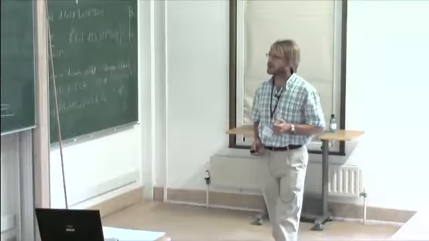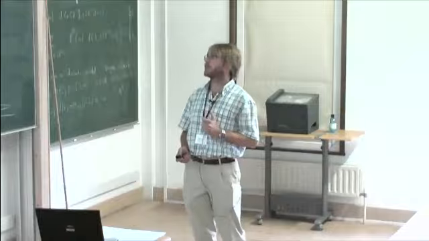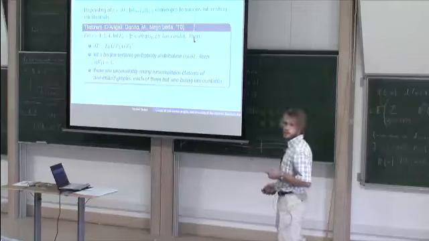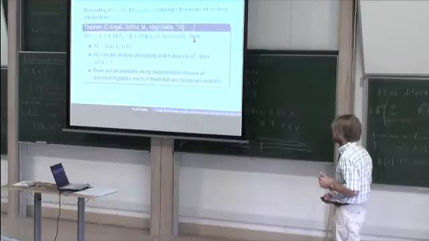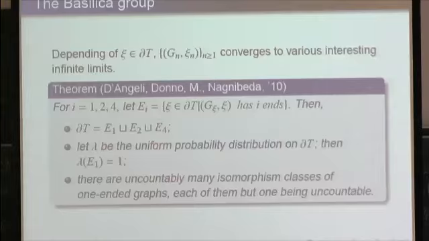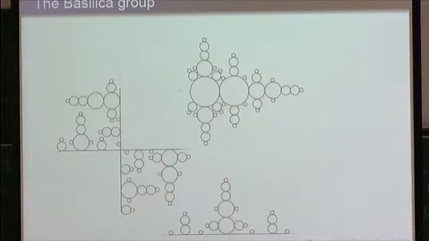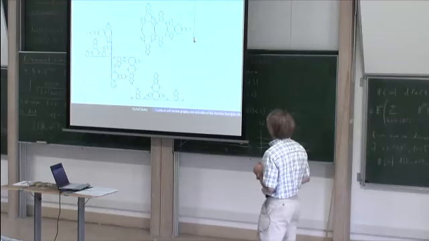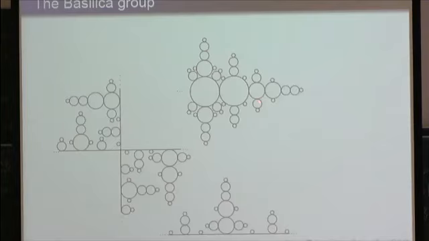Moreover, it turns out that there are uncountably many isomorphism classes of one-ended graphs, each of them but one being itself uncountable. A consequence of that is that the random weak limit of the Basilica Schreier graphs is non-atomic, which actually seems to be the case for a large class of self-similar groups. So here are some pictures of how different orbital Schreier graphs of the Basilica group look like. We have a one-ended graph, a four-ended graph here, and a two-ended graph here.